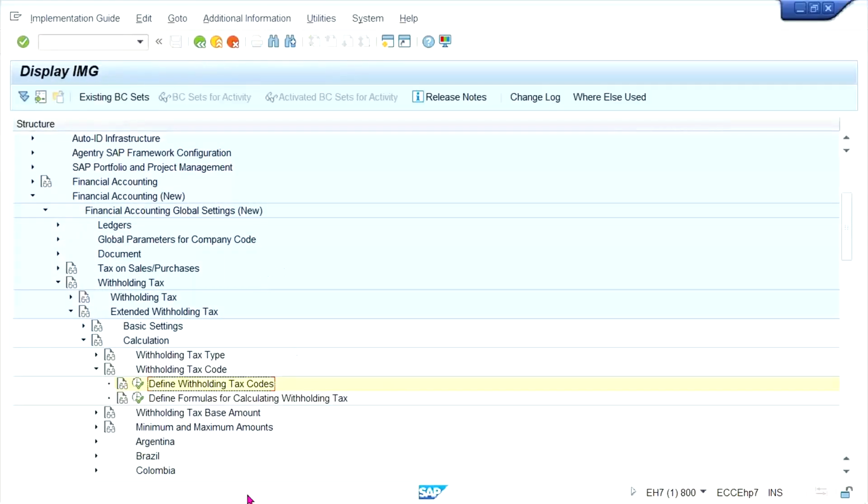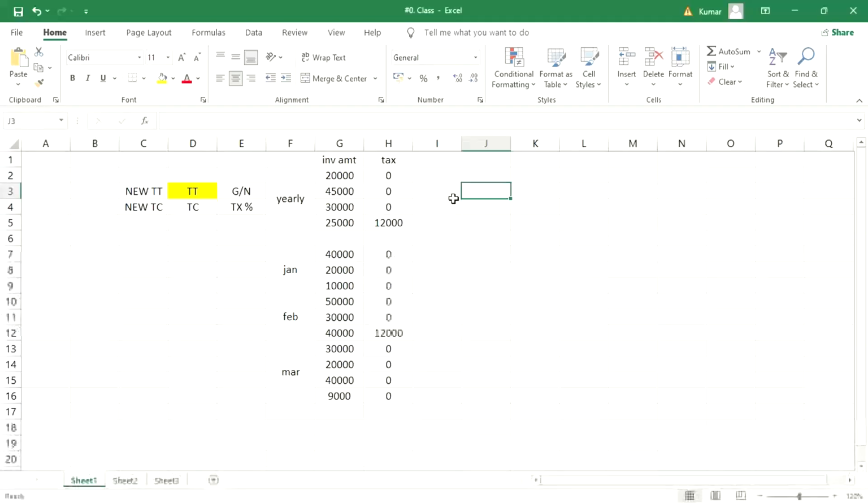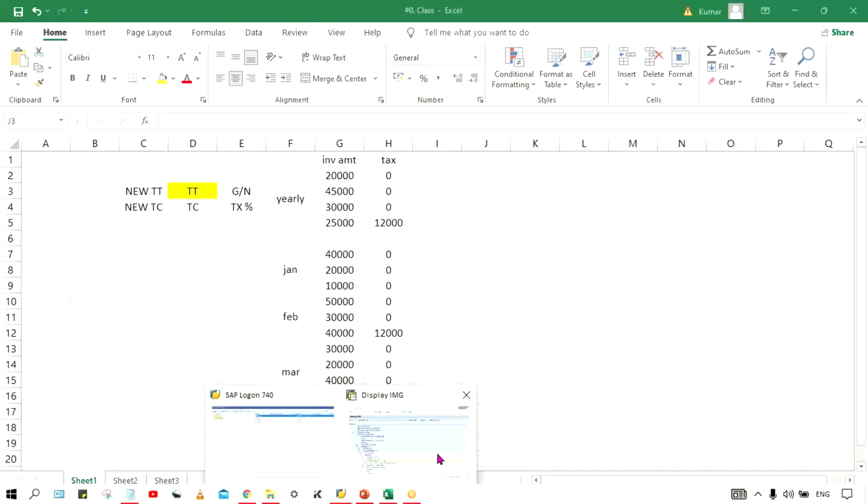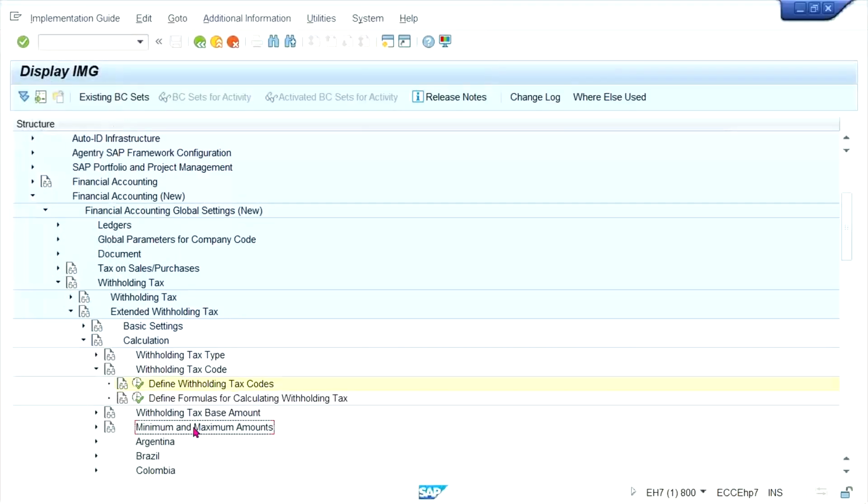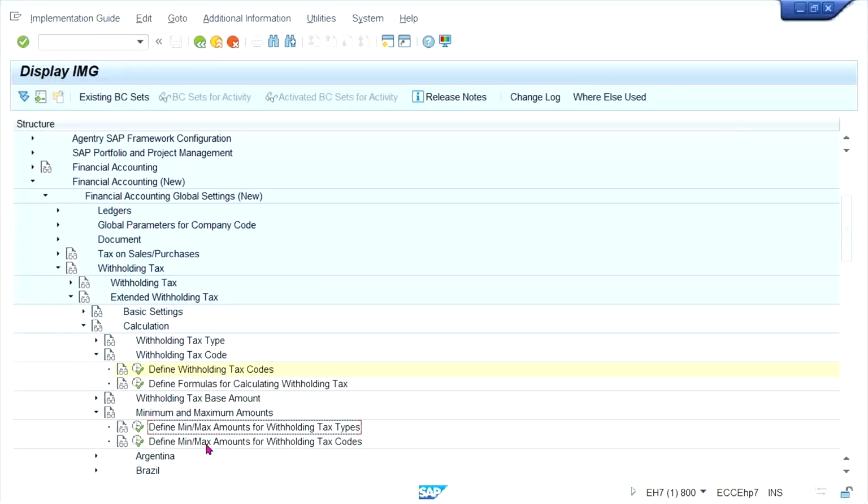Then what next, guys? Of course, the next will also be there. So what I said here is that tax will be calculated only if the amount is equal to or more than 1 lakh, right? So how is this going to happen, guys? Here also we have to do one thing.